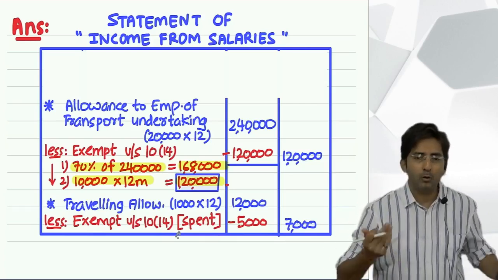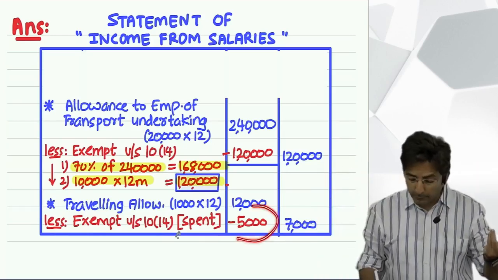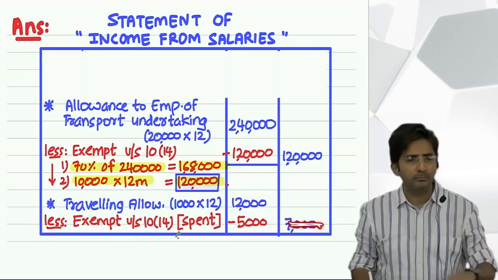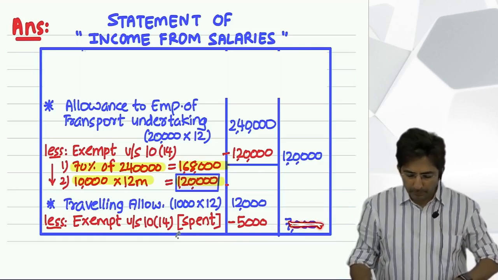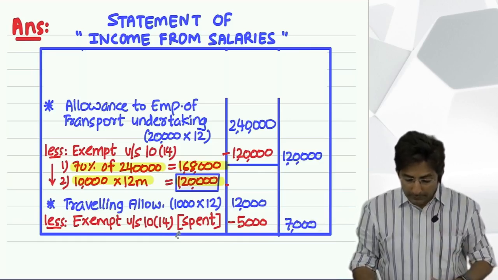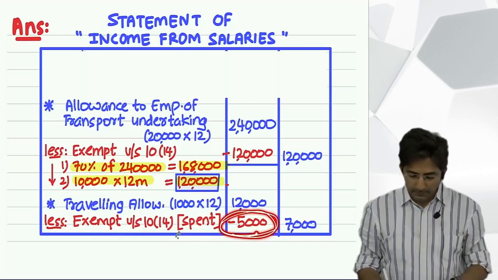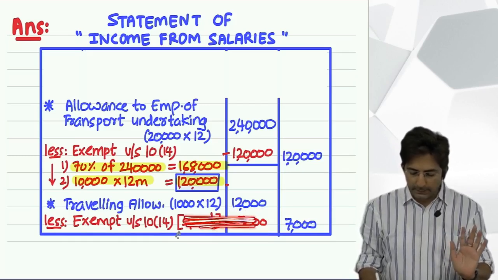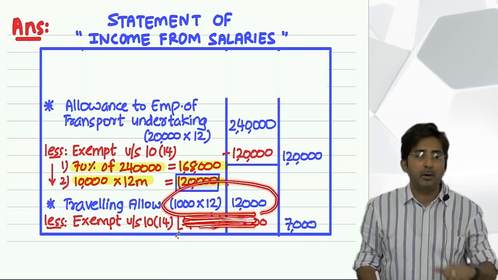So that's why I told you first only that in case you are thinking, what if sir we have spent a little more, so let it be, you will make it 0 in the outer column. 0 means it is fully exempt. Okay, one more thing. In case the amount spent is not given, you just know that he has received 1,000 per month, that way 12,000. Spent amount is not given.